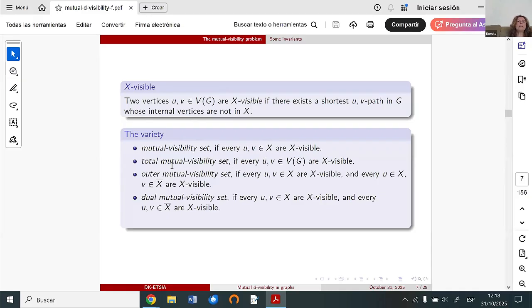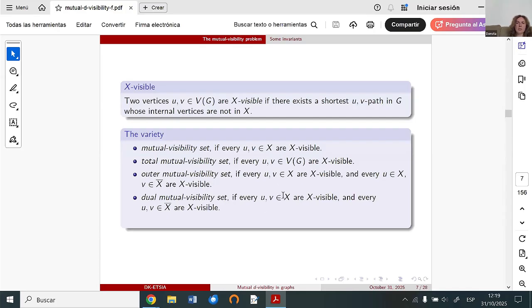Another invariant is the outer mutual visibility set. The first condition is like in a classical mutual visibility set, and the second condition is that one vertex from X and one vertex from the complement of X have to be equivisible. Another variety is the dual mutual visibility set.